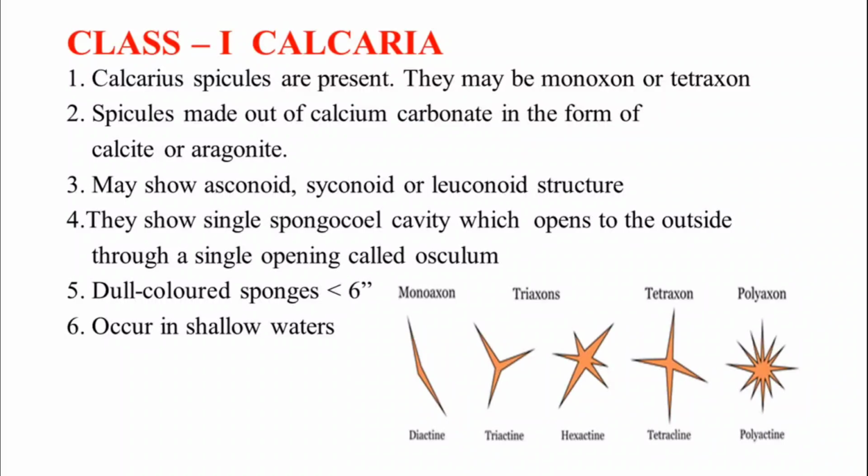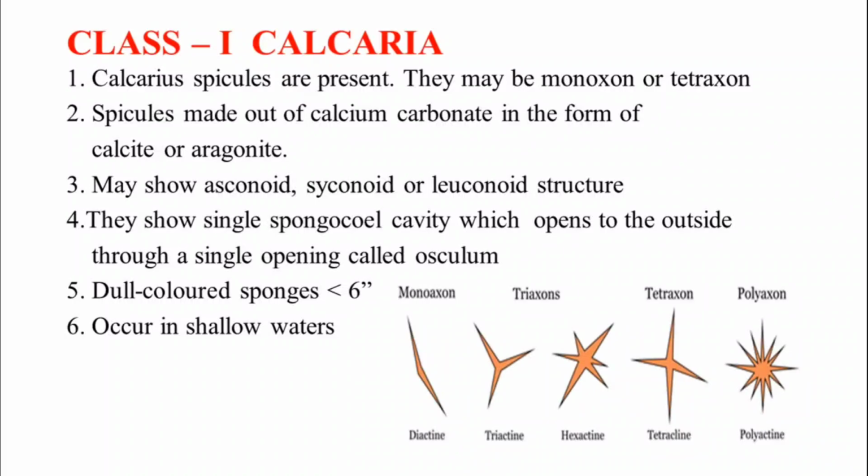Another point is, in class Calcarea, the animals can show asconoid, syconoid, or leuconoid systems. They also show a single spongocoel cavity which opens to the outside through a single opening called osculum.